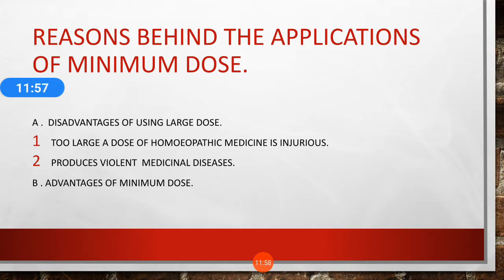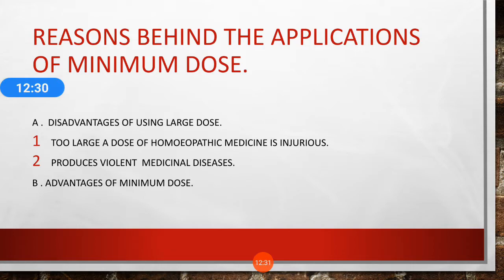So first, too large a dose of homeopathic medicine is injurious. Why? Too strong a dose of medicine, though quite homeopathic, in spite of its remedial nature, will produce an injurious effect by its magnitude. If you are giving a medicine which is homeopathic in its nature, but you are giving it in too large a dose, it is definitely going to harm your patient.